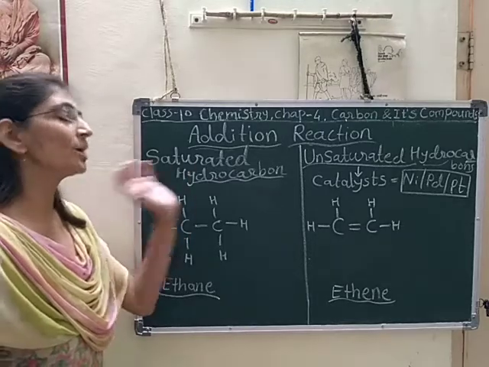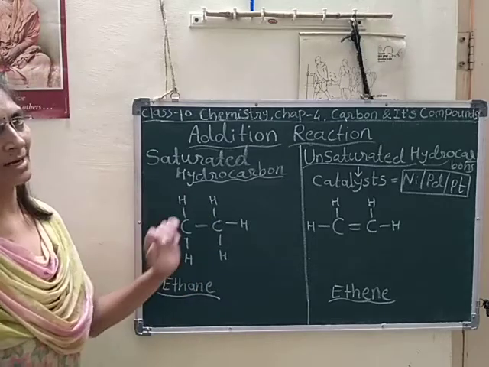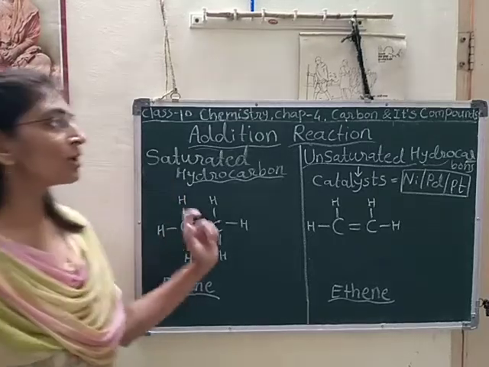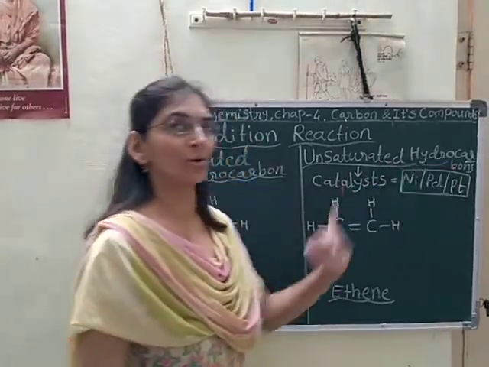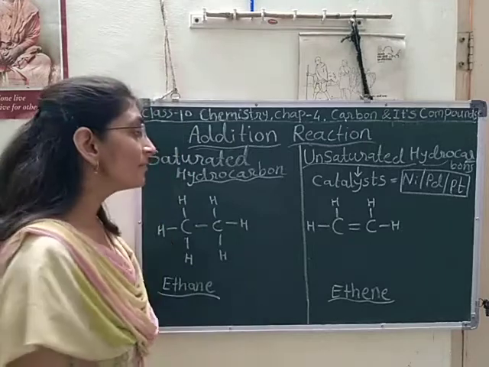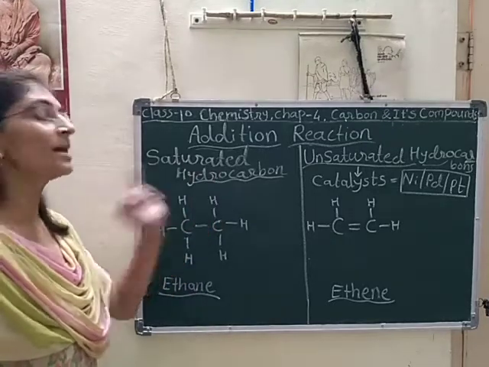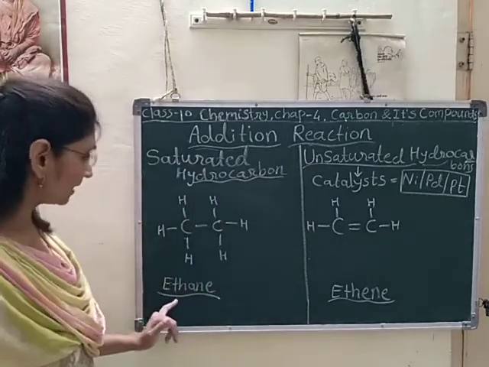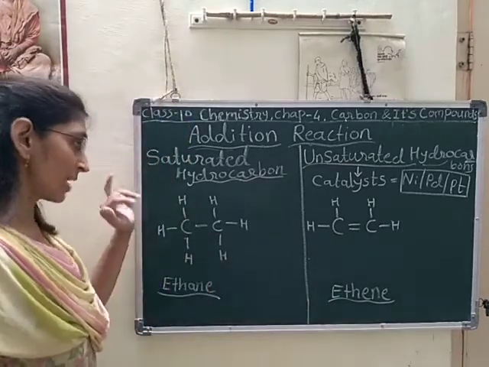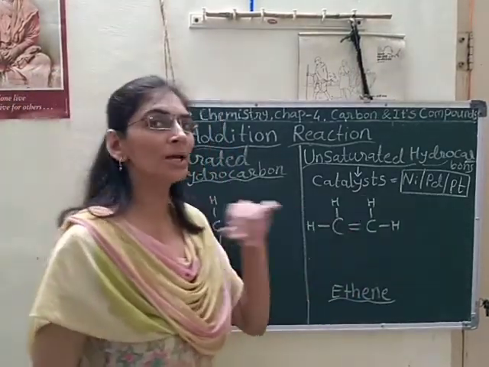So the saturated hydrocarbon will not show the addition reaction because it has enough hydrogen atoms. Now we will see unsaturated hydrocarbons. Unsaturated hydrocarbons have a double bond and fewer hydrogens than saturated hydrocarbons. This is ethane and this is ethene. Here 6 hydrogen atoms, here only 4 hydrogen atoms, and a carbon-carbon double bond is formed.